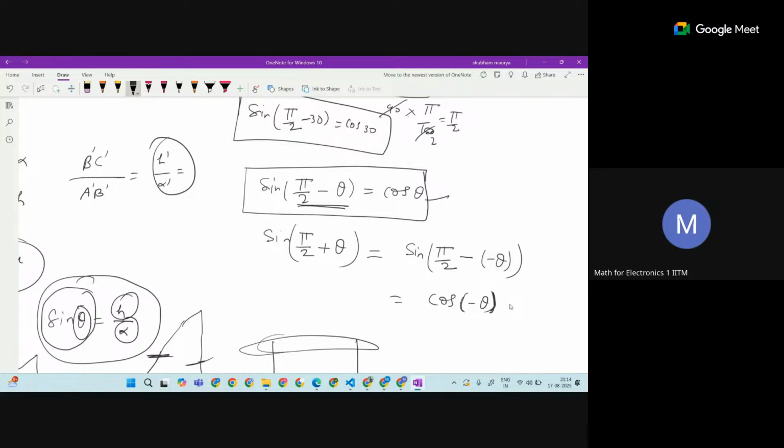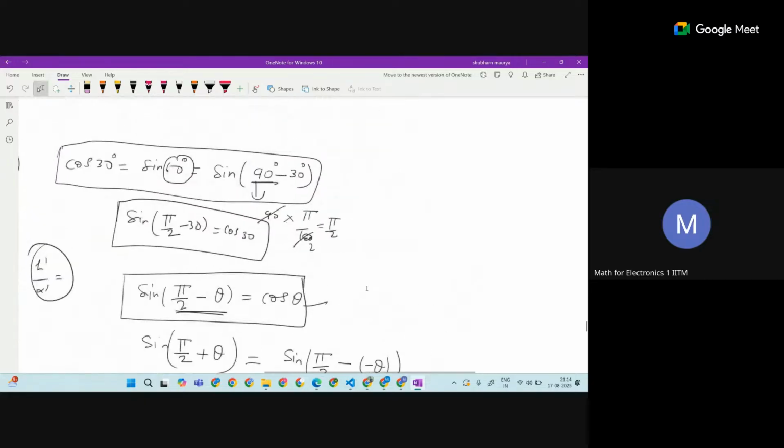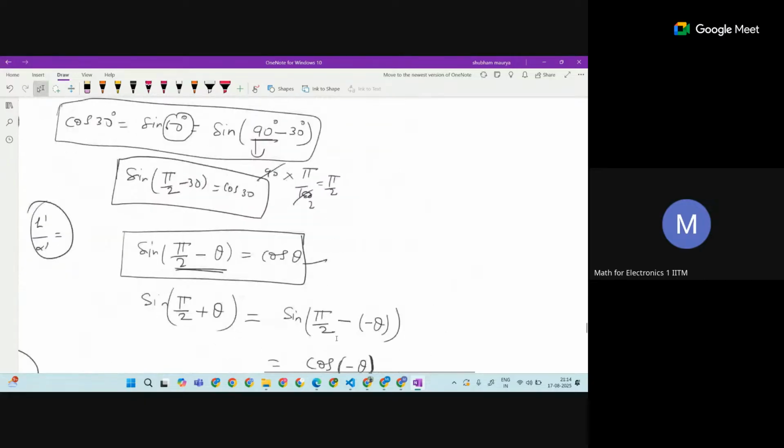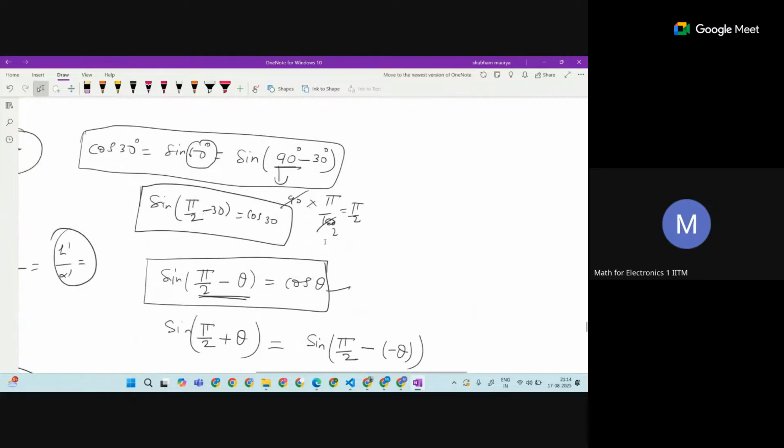So cos of minus theta is going to be what? Let me go back to the first graph. We can relate from here with the graph also, and then easily answer. So see what is happening here. Here we got cos theta is nothing but sine of pi by 2 minus theta.